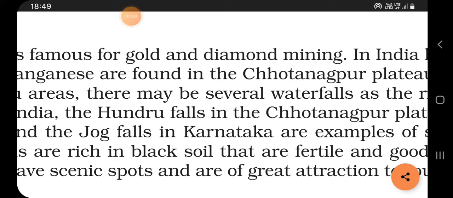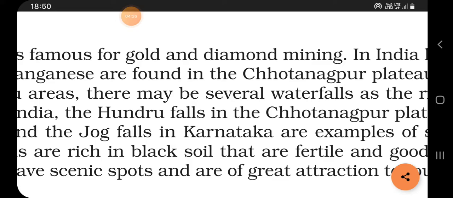And in India, huge reserves of iron, coal and manganese are also found in the Chota Nagpur area. The Chota Nagpur area is mainly covered by Jharkhand. Okay. In India, these areas, Jharkhand, Chhattisgarh, West Bengal, are the main areas and they are the storehouse of different types of minerals such as iron, coal and manganese. Huge reserves of iron, coal and manganese are found in these plateaus.